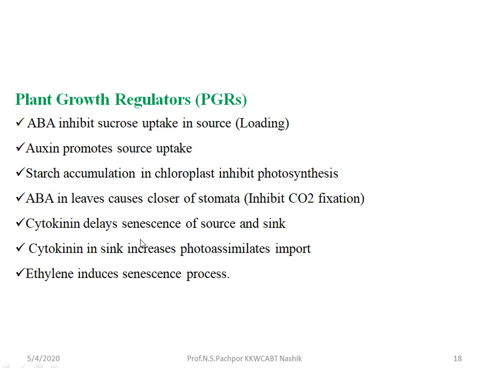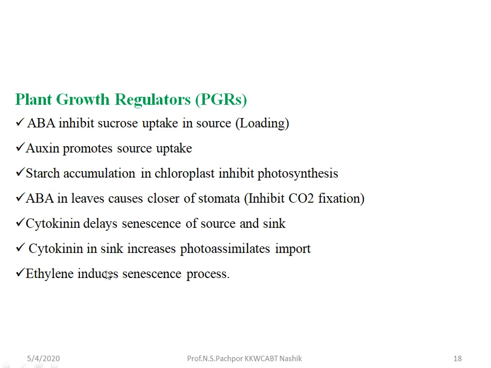Then cytokinin delays the senescence of source and sink. If cytokinin is produced in the leaf and in the sink region, it delays the process of senescence. Then cytokinin in the sink increases the photoassimilate import. If cytokinin is present in the sink organ, it promotes storing and importing maximum photoassimilates in the region.